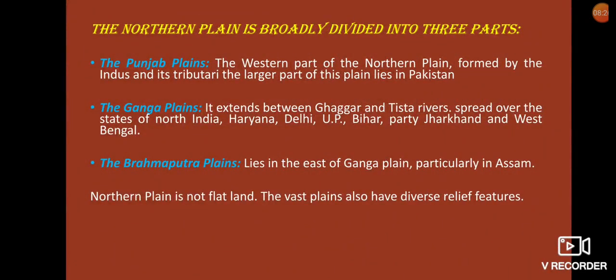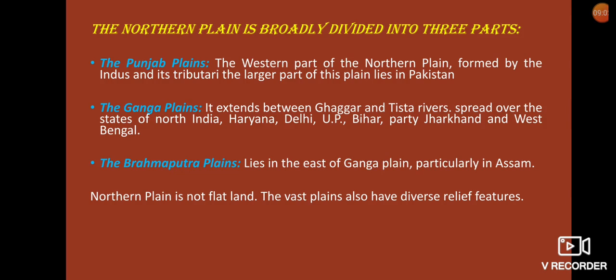The northern plains can also be broadly divided into three parts: the Punjab plains, the Ganga plains, and the Brahmaputra plains. The Punjab plains, the western part of the northern plains, are formed by the river Indus and its tributaries. A large part of this plain lies in Pakistan. The tributaries of the Indus are the Jhelum, the Chenab, the Ravi, the Beas, and the Satluj.